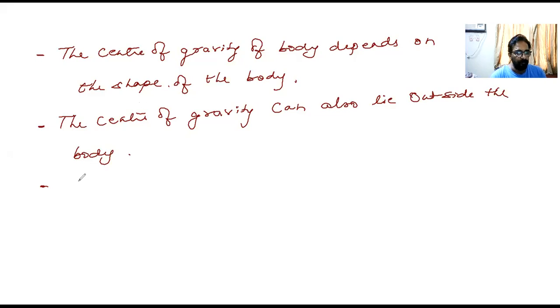By the concept of center of gravity of a body, you can always consider the body to be a point particle of weight W at the center of gravity. Got it?